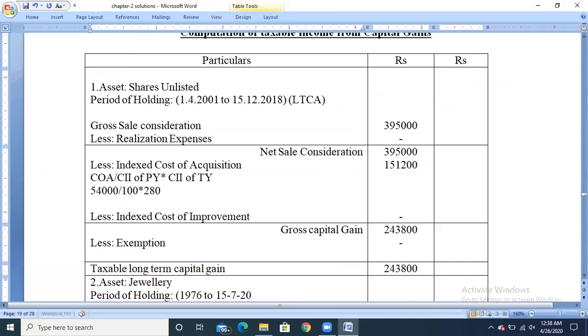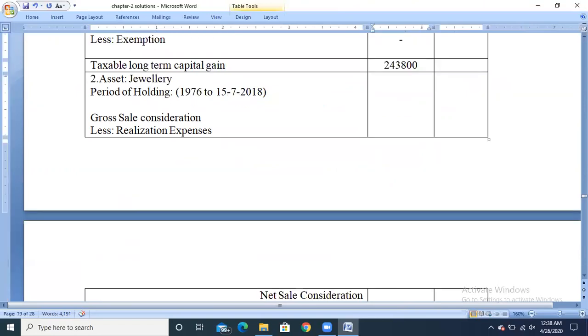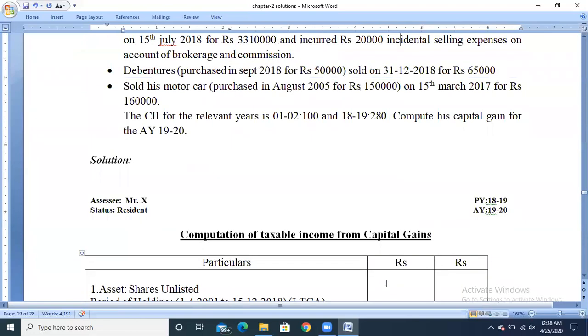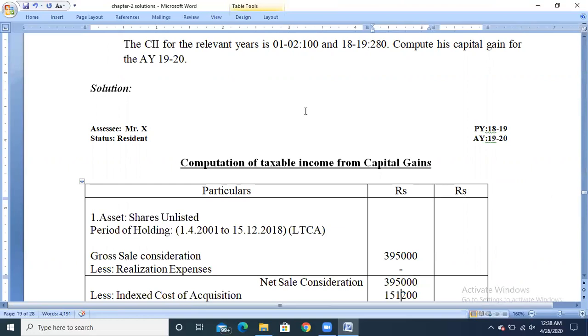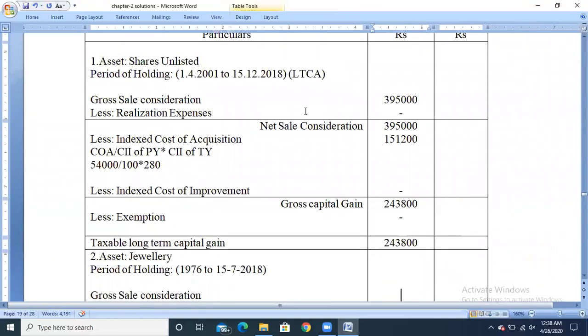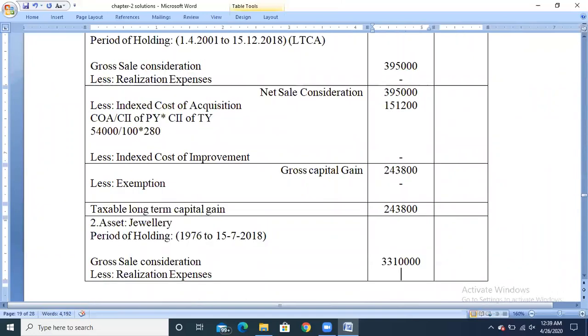Now calculate the income from capital gain. First take the gross sale consideration. As you can see in the problem, the gross sale consideration of the jewelry is 33 lakh 10,000. From that, minus any realization expenses.